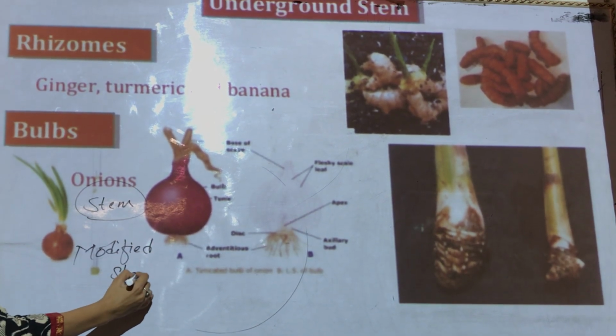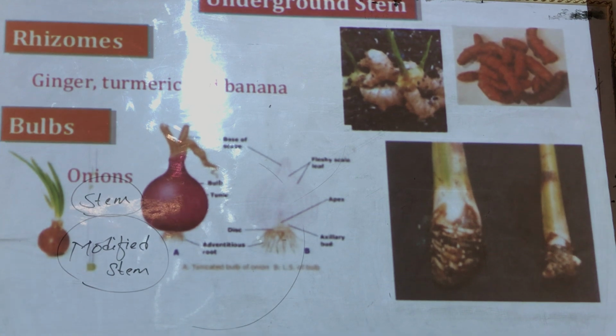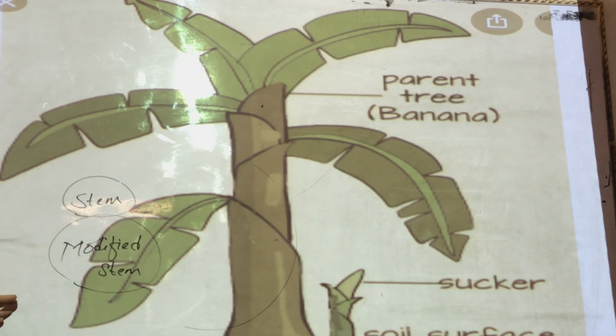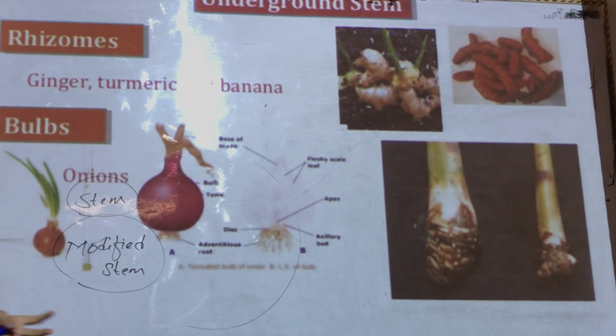Modified stem, and they store a lot of food in them. So we take these parts and we dig it inside the soil. After some time, new plants grow out of it.